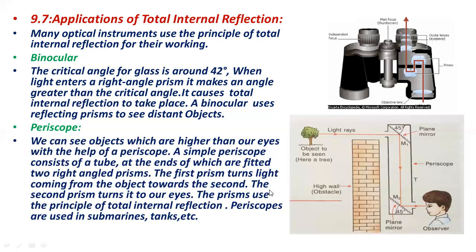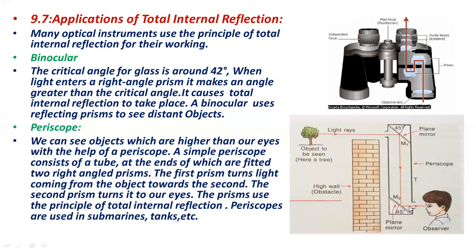The first prism turns light coming from the object toward the second, and the second prism turns it to our eye. When the light enters, it falls on the first prism, and it will then make it go straight onto the second prism, and then we can see the object clearly. So the second prism turns it to our eyes. The prisms use the principle of total internal reflection. Periscopes are used in submarines and tanks, etc.